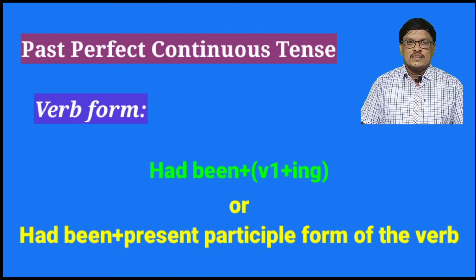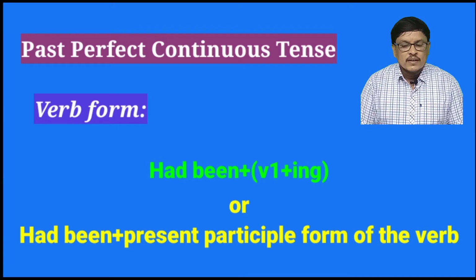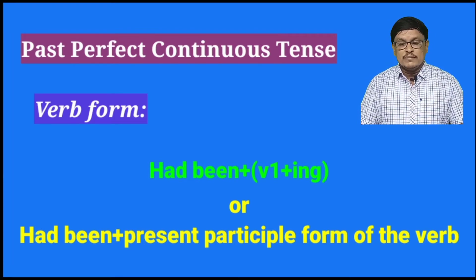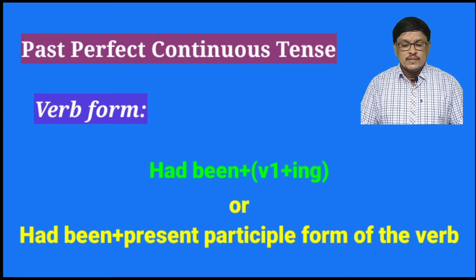Today we are going to learn about past perfect continuous tense. Past perfect continuous tense contains the verb form had been plus ing form. Ing form is nothing but the present participle form of the verb.